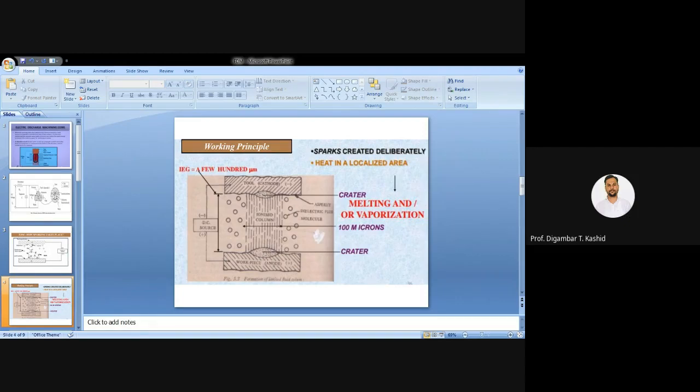Okay, so you can see here, dielectric fluid is there, this one also, or here also dielectric fluid. So this tool and workpiece both are actually immersed in that dielectric fluid. So when the spark occurs, at that time you will get the ionized water or the spark channel. So the total ionized channel is there. That is the total spark channel.